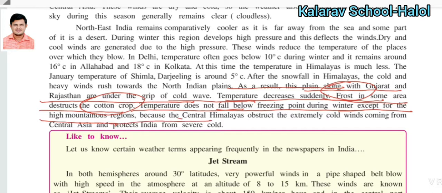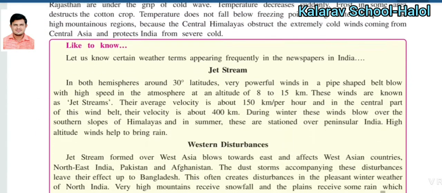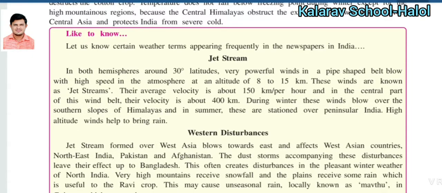The Central Himalayas obstruct the extremely cold wind coming from Central Asia and protect India from the shivering cold. The Himalayas stand on the northern side of India, and the winds coming from Central Asia are blocked. Just because of the Himalayas, we are safe from this shivering cold wind.